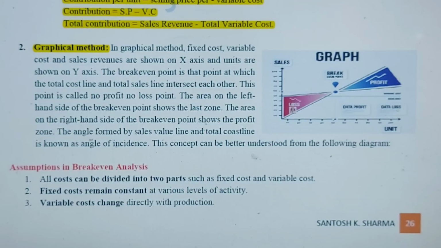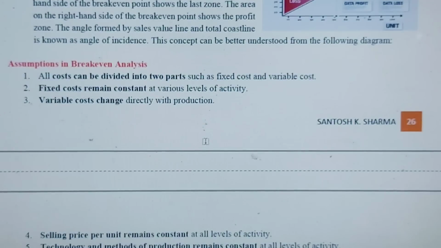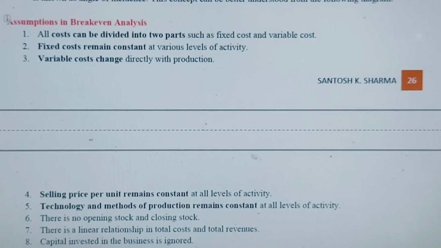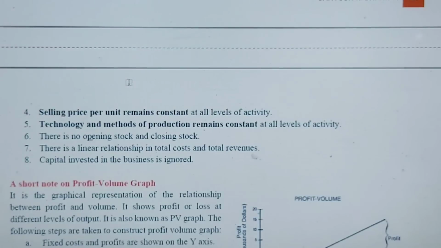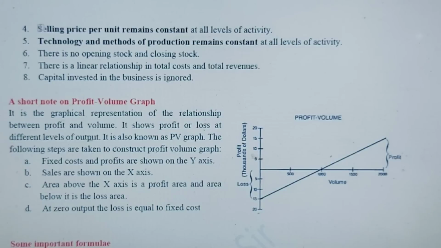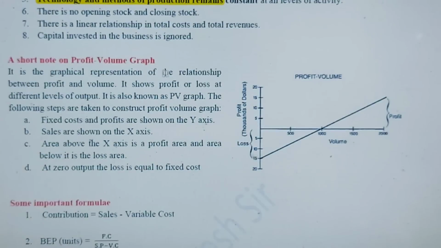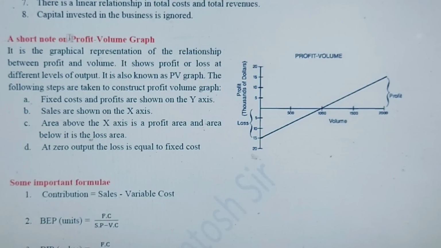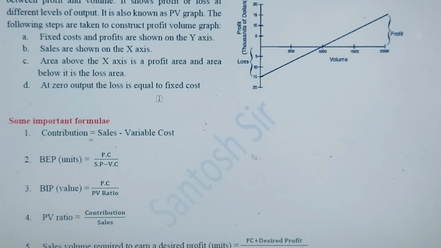So like this. There are some assumptions which you can also highlight if you get a question on this: that costs are divided into two parts, fixed and variable. Fixed cost remains constant, variable cost changes with production, and selling price remains constant, technology and methods of production remain constant. So like that. Okay, you can make a short note on the profit volume graph, these also come in the exam sometimes.